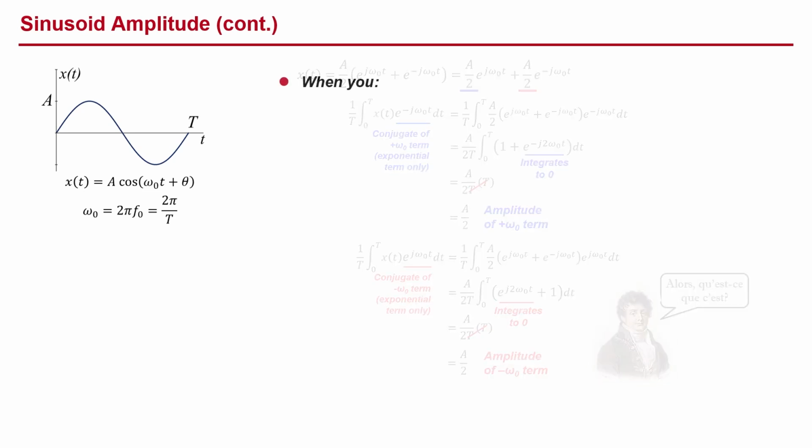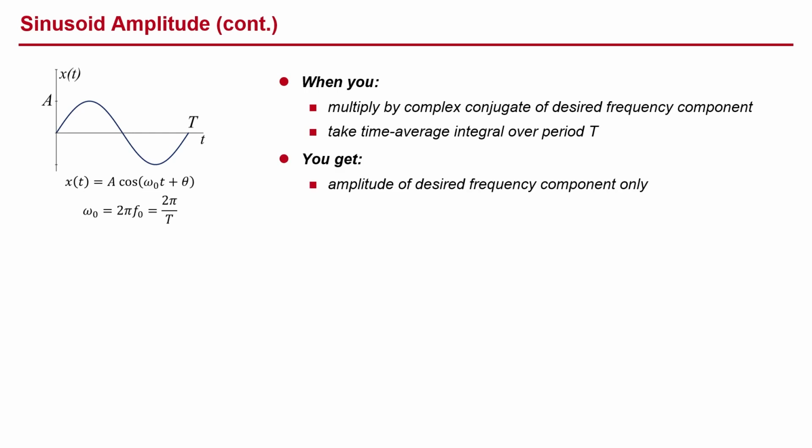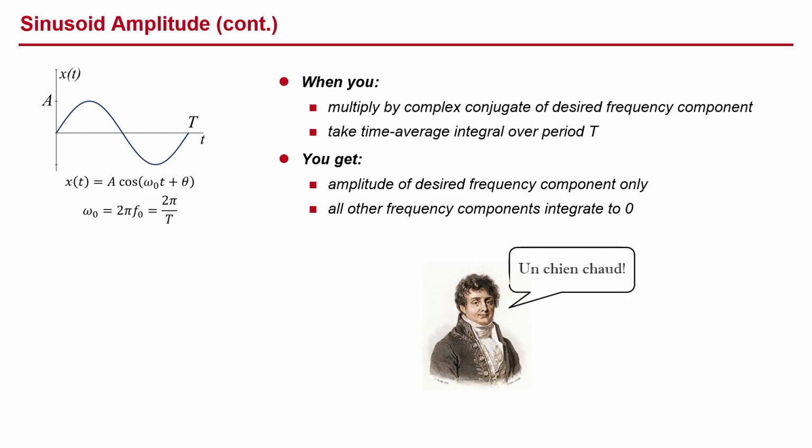Thus, when you multiply by the complex conjugate of the desired frequency component and take the time-averaged integral over a period T, you get the amplitude of the desired frequency component only, and all other frequency components integrate to 0. And that is the crux of Fourier analysis.